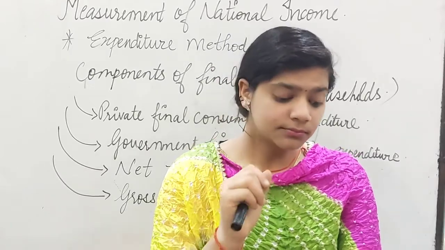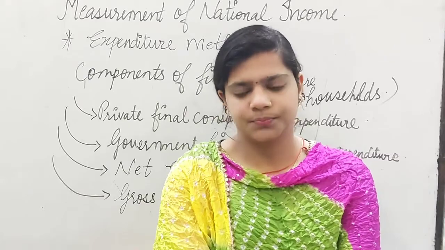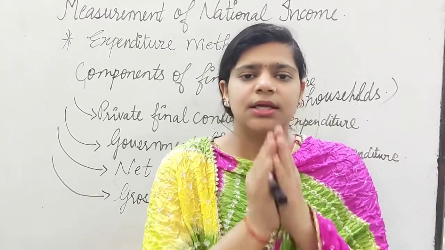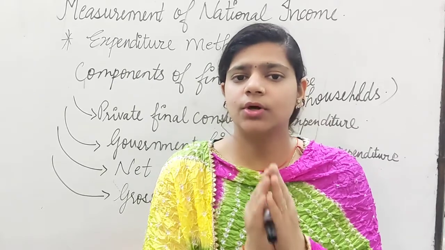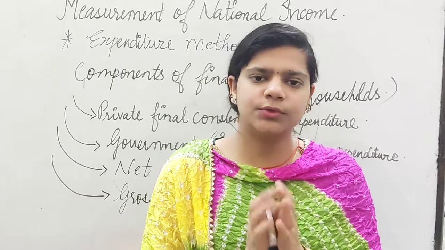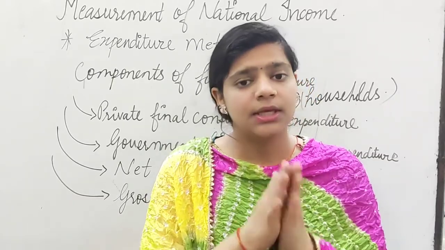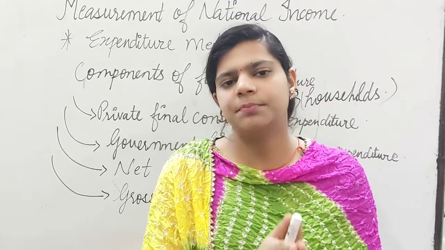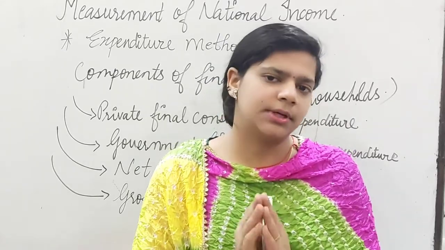Clear? Now, expenditure can be for anything, yes or no? But I said they are going to just do the expenditure for consumer goods. In the later half of the video, you will be knowing what type of expenditure is not part of private final consumption expenditure, even though it is done by the household.